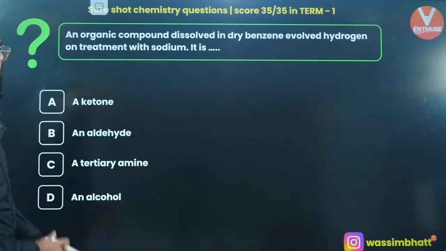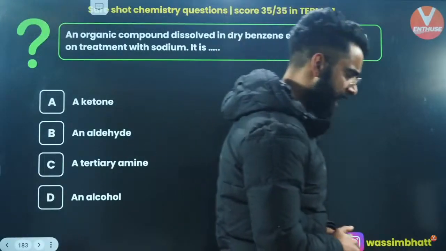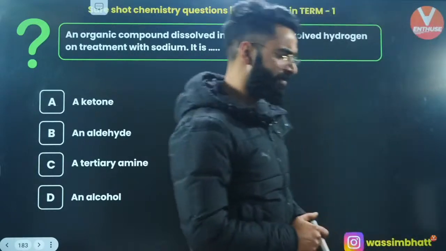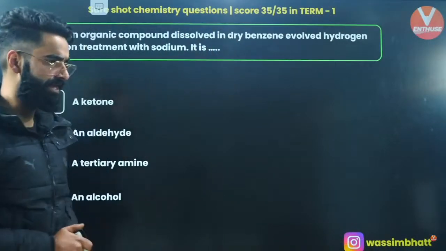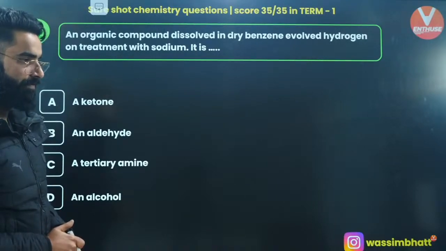Okay, so we have got an organic compound. People, I want answers from everyone. Let me know its answer fast in the chat. I want you guys to flood the chat box with the correct answers.